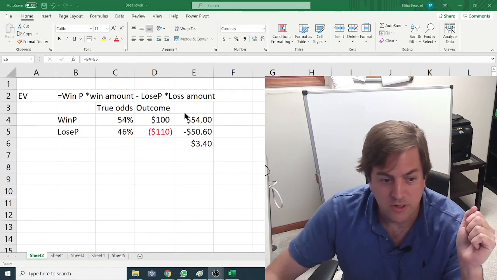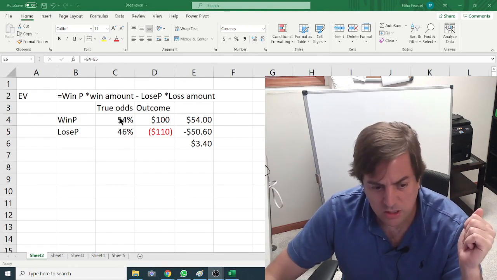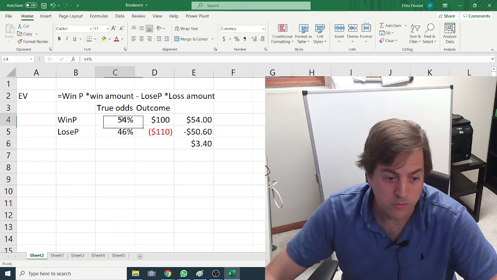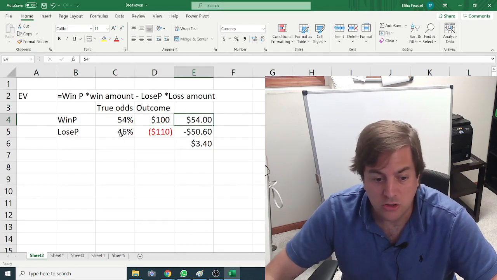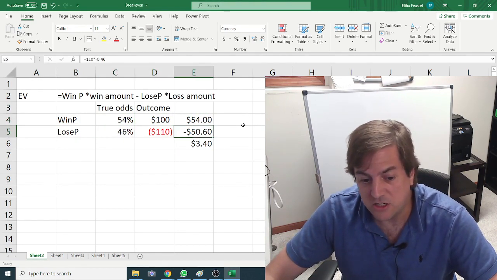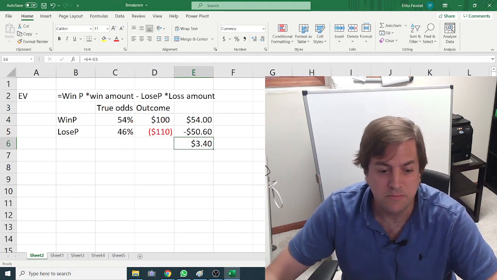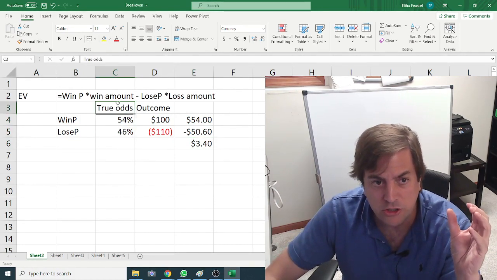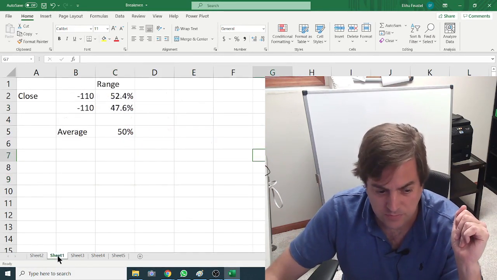What is expected value? It's simply your win probability times the win amount minus the losing probability times the loss amount. So in an example where you bet $110 to win $100 and you believe you have a 54% chance of winning, your winning outcomes are going to net about $54. Your losing outcomes will lose about $50.60 for a net of $3.40. So your EV is a little over 3%. But the critical point is you have to know your true odds. If you don't know your true odds, you really can't estimate your edge.